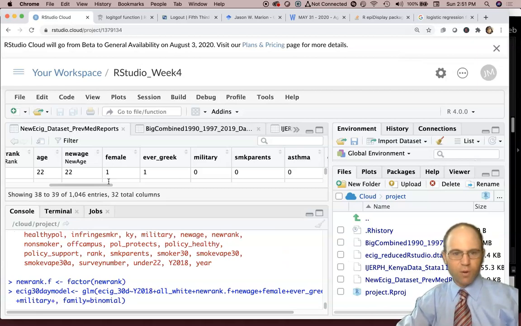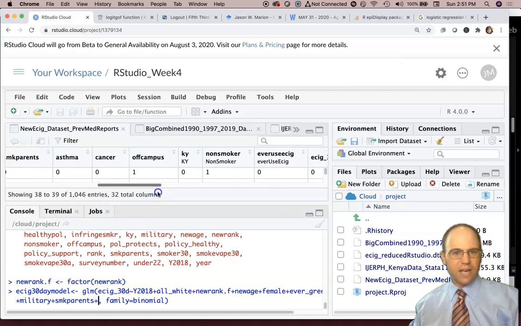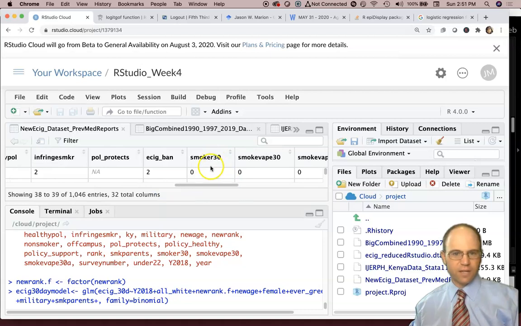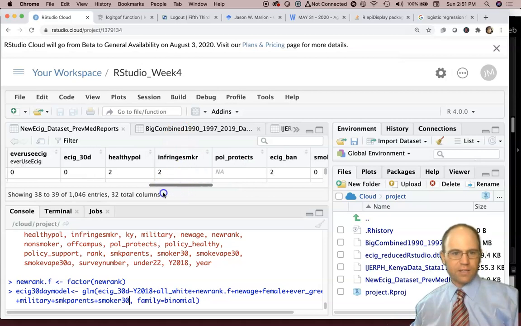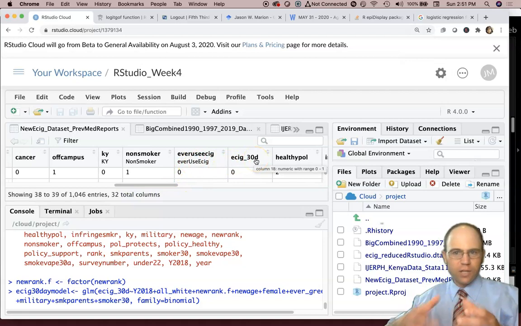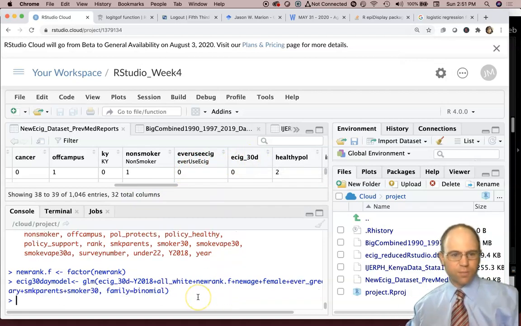Do they have smoking parents, yes or no, one or more smoking parents. So we've got a lot in there. And then we can even see if they've used cigarettes in the last 30 days, smoker 30. It would not be appropriate to ask whether they have ever used e-cigarettes, because that ever-use variable would kind of include the same thing. So we've got all this stuff in this model.